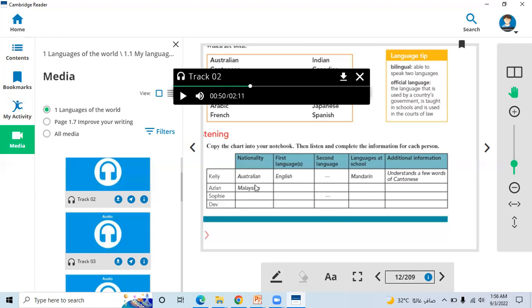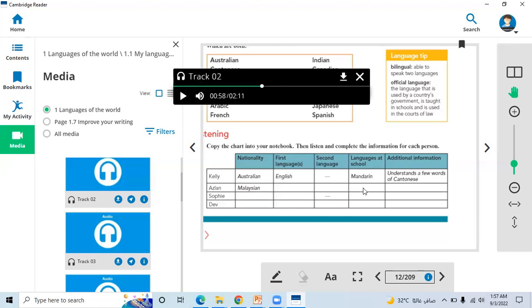Malaysian is the nationality of Aslan, and the first language is Bahasa Malaysia. Second language here is Asia. I speak English as a second language. Here we will write English. I speak a little Mandarin because we learn Mandarin at school. I'd like to become fluent in Mandarin.